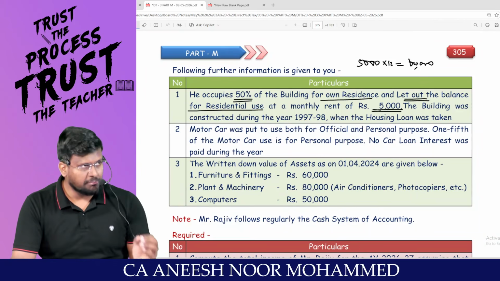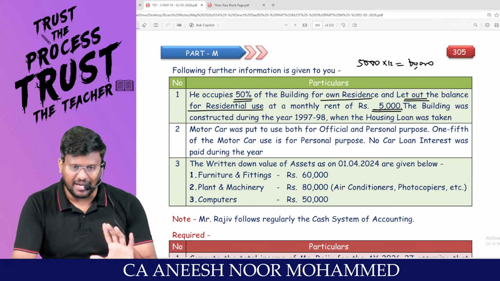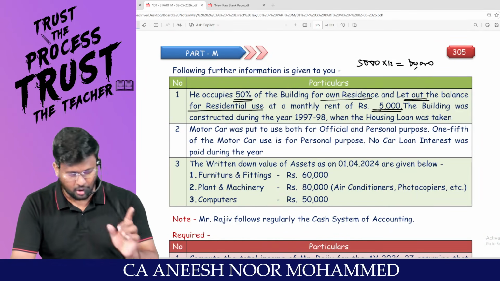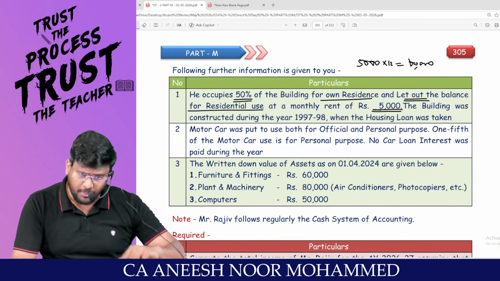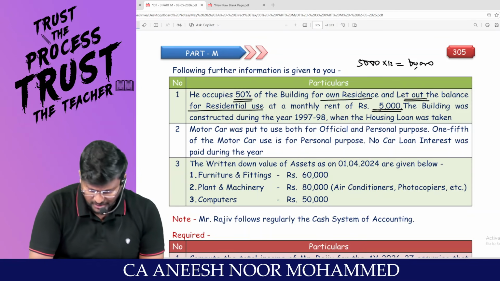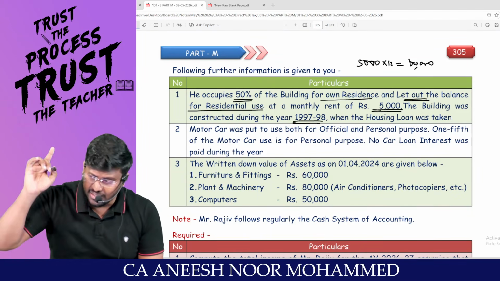Sir, the cash system may be applicable for PGBP, but the cash system is not applicable for IFHP, because it is expected rent or actual rent received or receivable, whichever is higher. The building was constructed during 1997-1998.